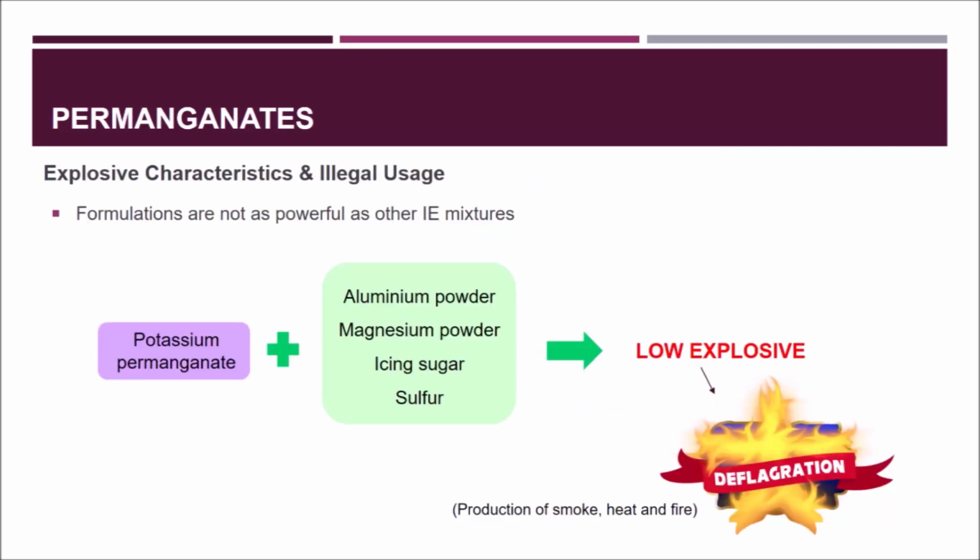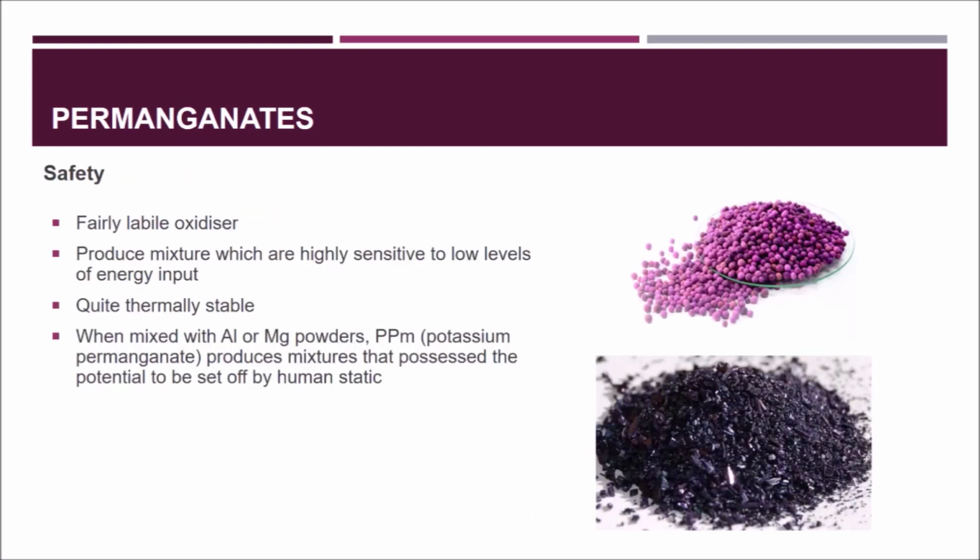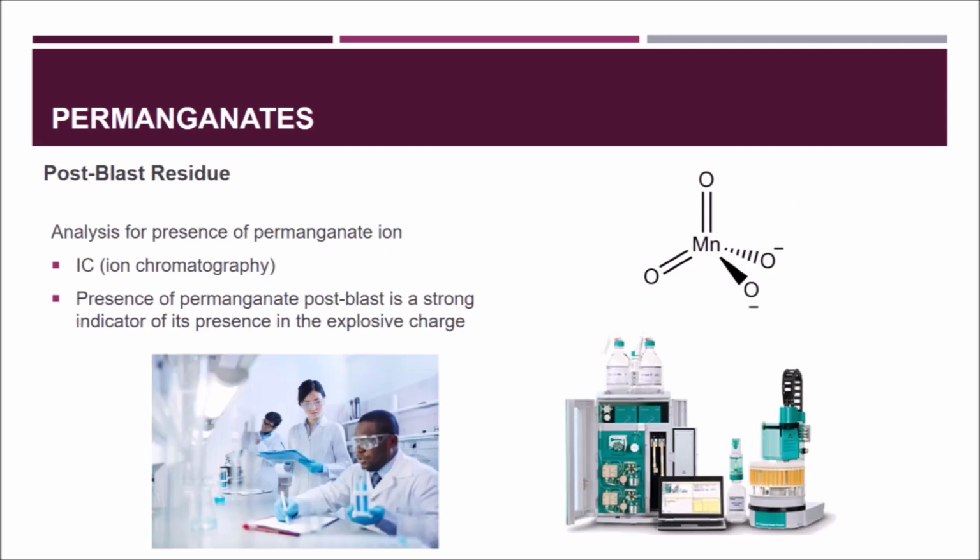Next, permanganate formulations are less powerful than other IE mixtures. Potassium permanganate is mixed with aluminium powder, magnesium powder, icing sugar, or sulfur to produce low explosive behavior. Permanganates are fairly labile oxidizers. When mixed with aluminium or magnesium powder, potassium permanganate produces mixtures that can be set off by human static. The confirmation of presence of permanganate ion is obtained by IC analysis.